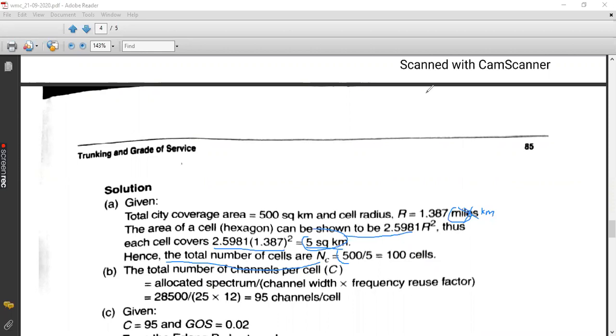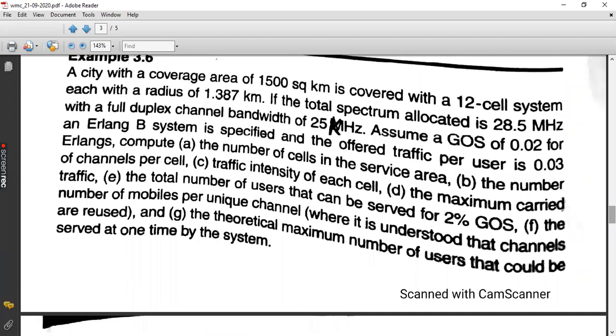Now coming to the second part of the question. Any doubts with respect to the first part? We'll go to the second part. In the second part, we are going to find the number of channels per cell. Number of channels per cell means C you need to find out.